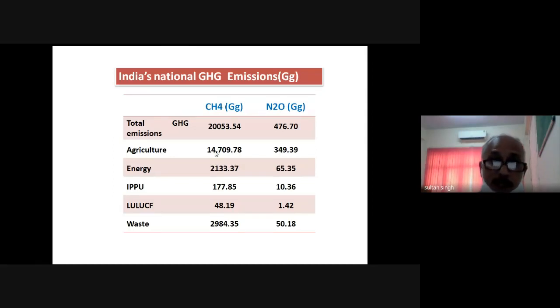Within the agriculture sector, the livestock sector contributes around 10 teragram. This is the trend from the other sectors like land use change, forestry, industrial process and product use, and waste. These are the different sources or sectors responsible for India's national greenhouse gas emissions.